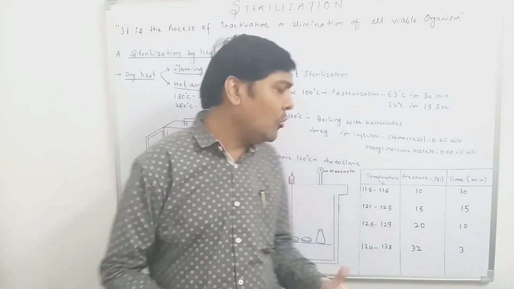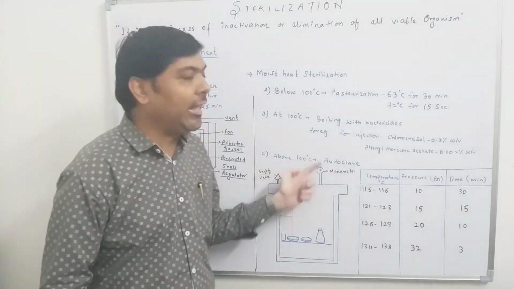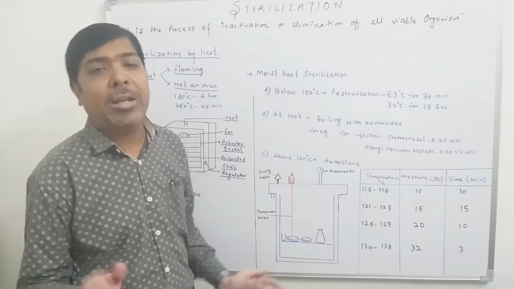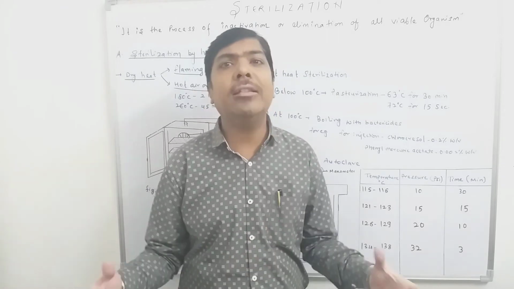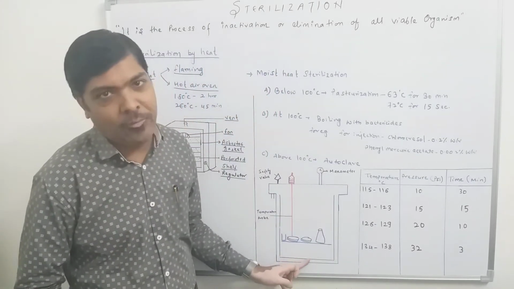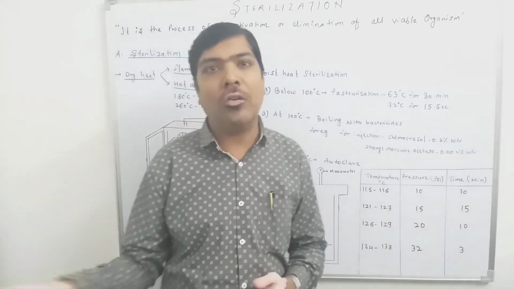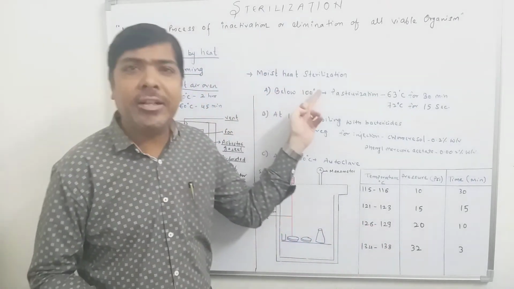So what we have to do, this is the basic arrangement of an autoclave. Whatever material we have to sterilize is kept inside the autoclave. It may be your media, it can be your pharmaceutical product, any material that we have to sterilize, it is put inside the autoclave. Then we have to close the lid of the autoclave and switch it on. Now the autoclave is actually an example of moist distillation.